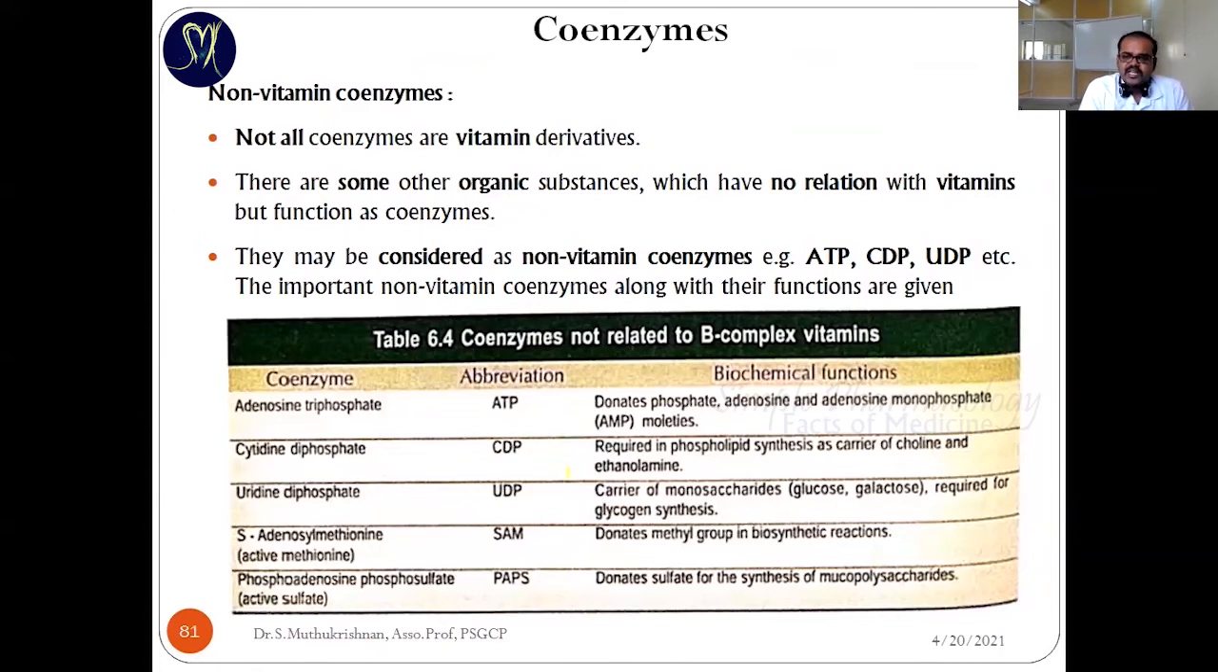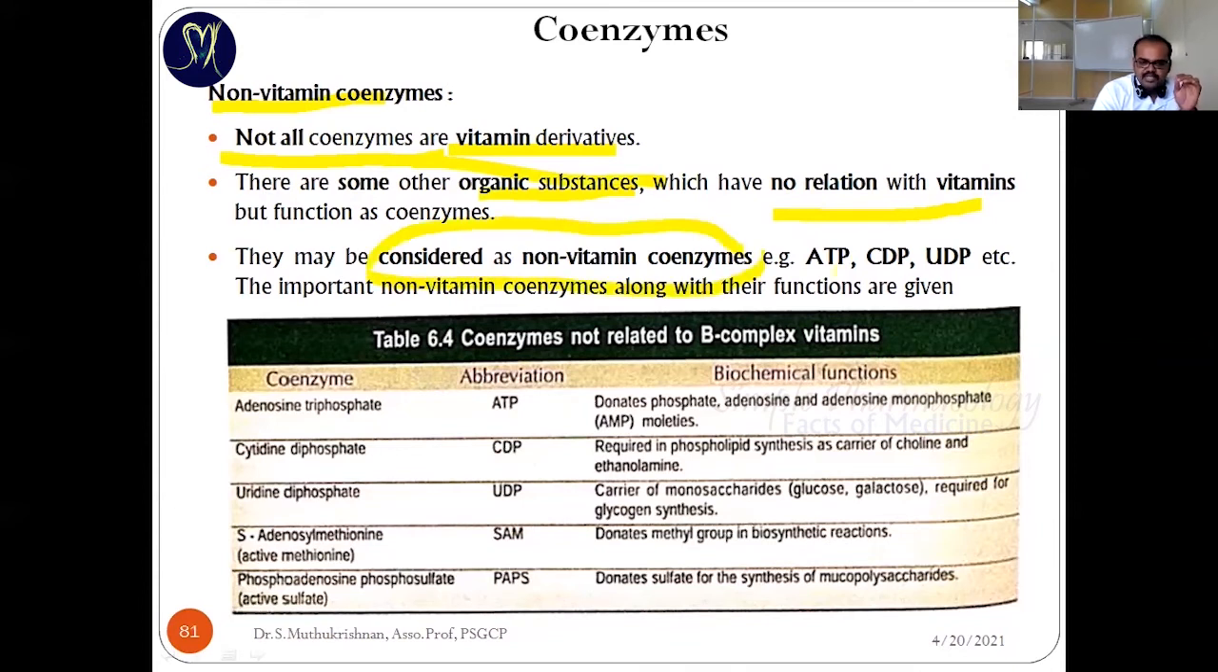In the last slide we said mostly they are vitamins. Apart from vitamins, some non-vitamin substances also act as coenzymes. Not all coenzymes are vitamin derivatives. There are some exceptions. Some organic substances act as coenzymes, with no relation to vitamins. So they are considered non-vitamin coenzymes.